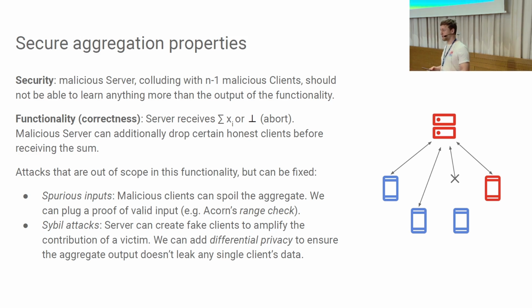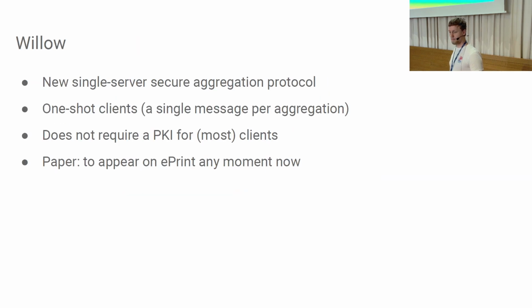There are attacks that we know of in this setting that we're not going to cover in this talk. One is inputs that malicious clients can provide. We know there are range proofs that we can use for these clients to make sure that the inputs are in a certain range, so we don't care about the malicious clients' inputs. And also Sybil attacks, right? If the server knows most of the clients' inputs, it can deduce something about individual clients' inputs. Again, we know we can add differential privacy here. We're not going to talk about DP in this talk, but that's something that's composable with this problem.